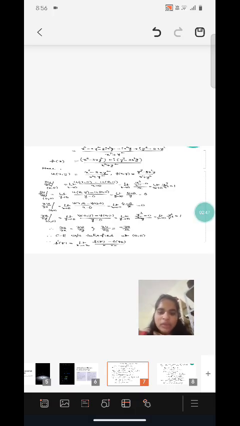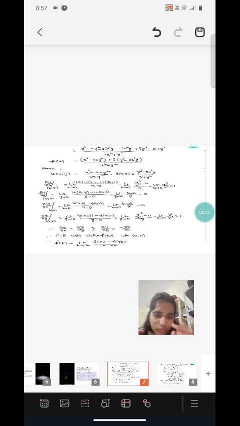Let's take the problem. f(z) = (x³ - 3xy² + i(y³ - 3x²y)) / (x² + y²). Hence u(x, y) = x³ - 3xy² and v(x, y) = y³ - 3x²y, with f(0) = 0 at z = 0.